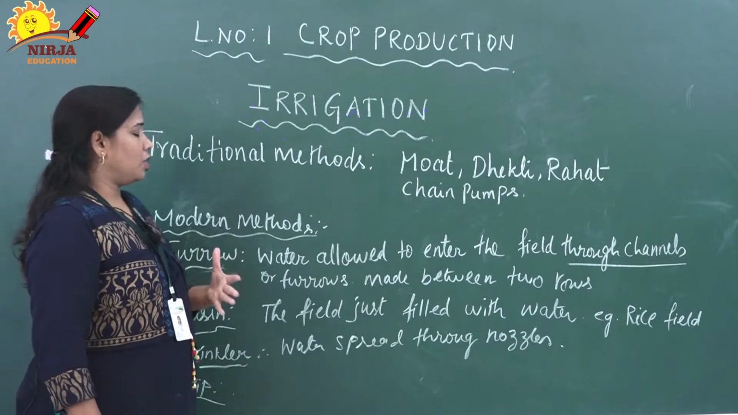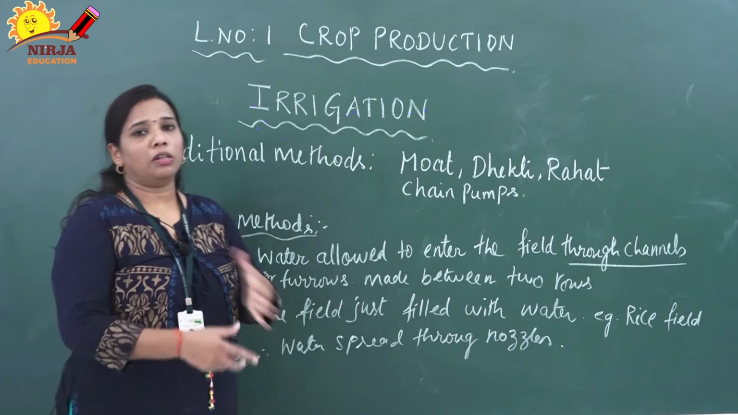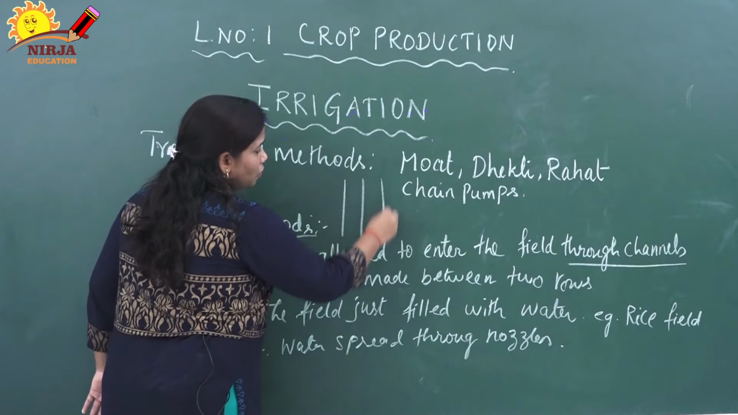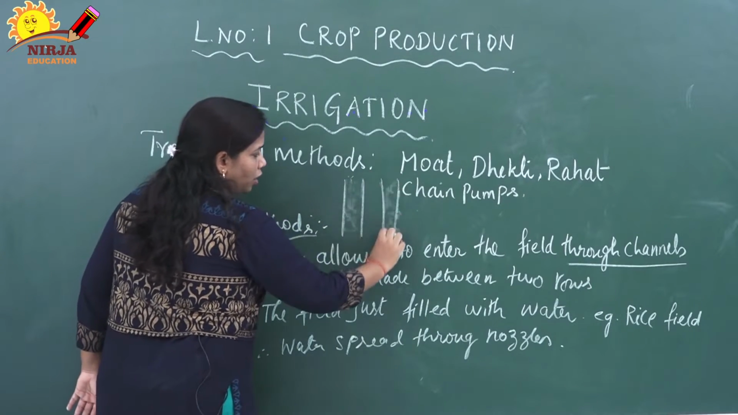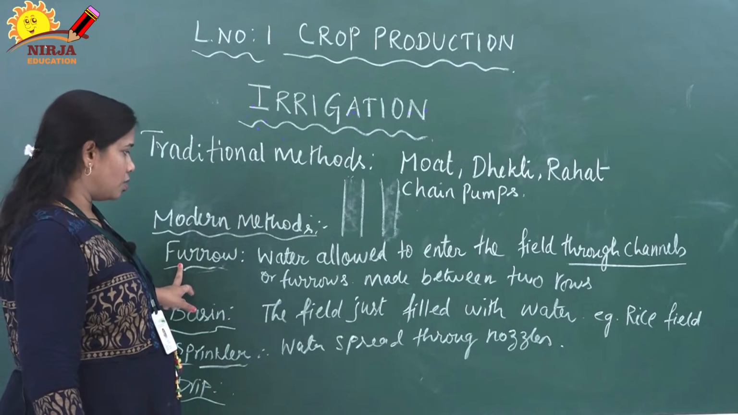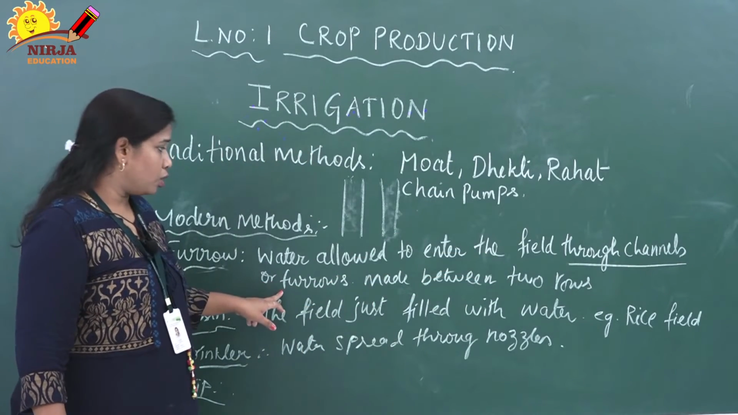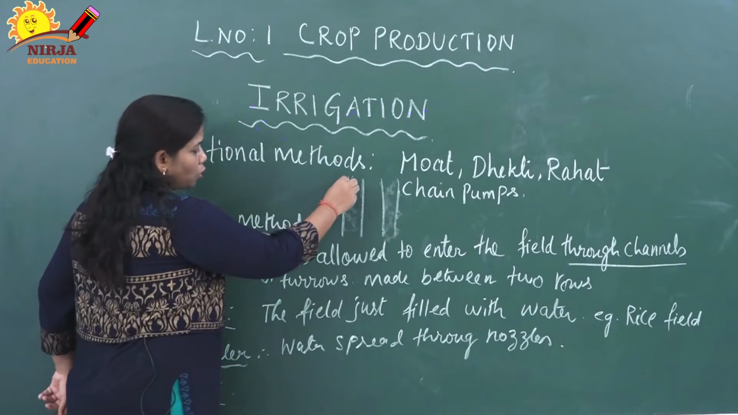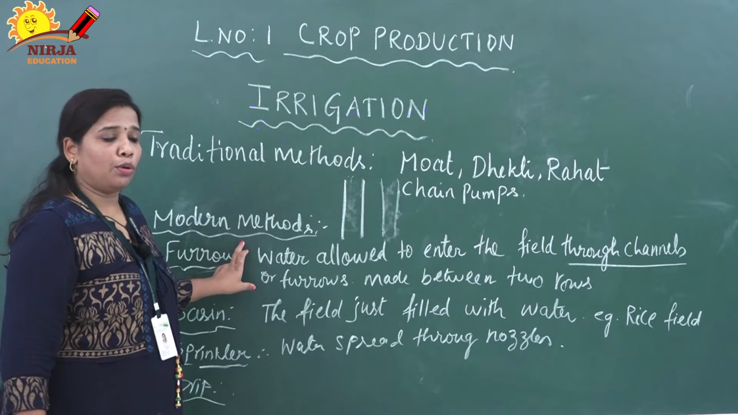What does furrow irrigation mean? Water is allowed to enter the field through channels or furrows. So in these furrows only the water will enter. Water is allowed to enter the field through channels or furrows made between 2 rows. Clear? So this irrigation is called furrow irrigation.